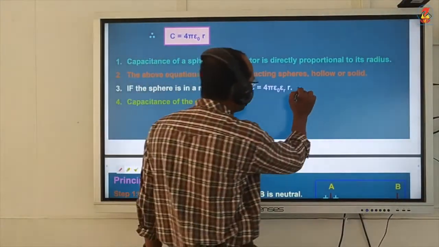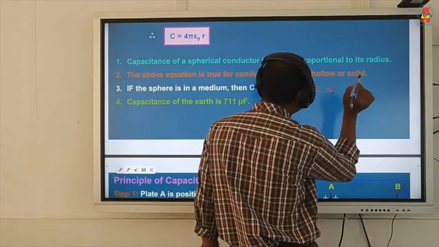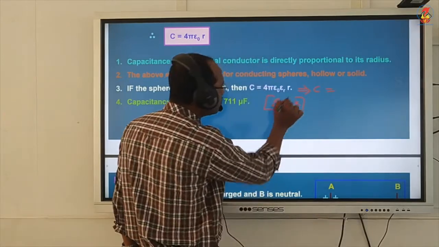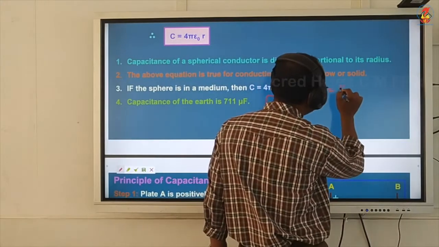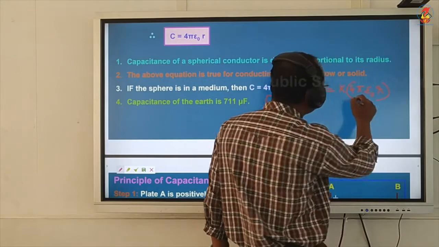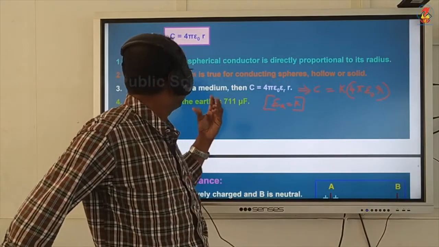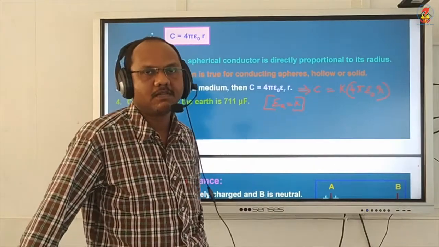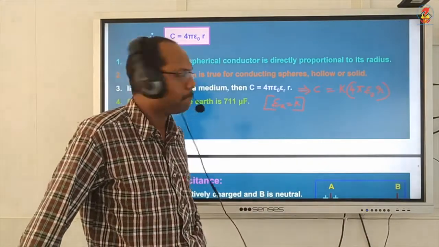Instead of epsilon r, I can write K. So C is equal to K into 4 pi epsilon 0 r, which means when I place the sphere in a medium, capacitance increases by K times, where K is the dielectric constant or relative permittivity of the medium.